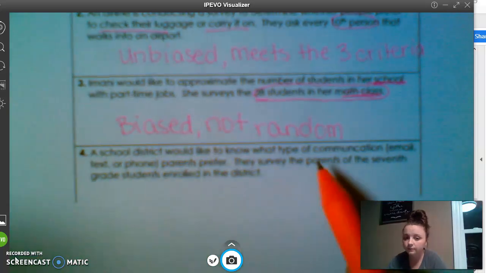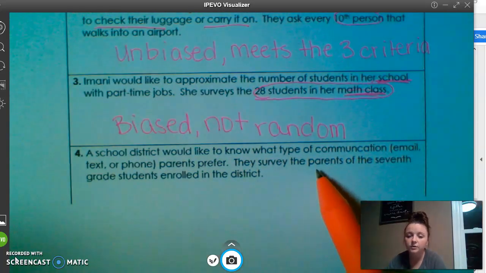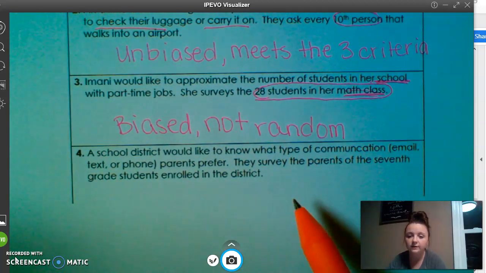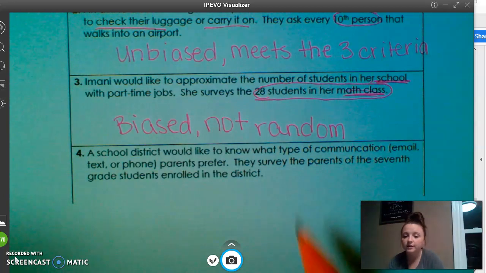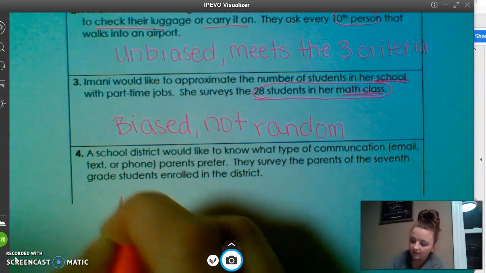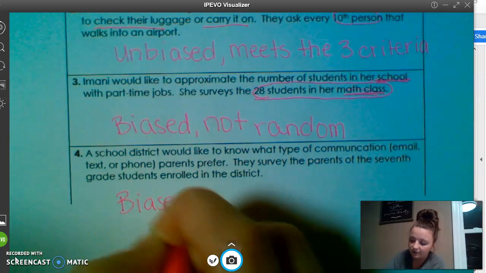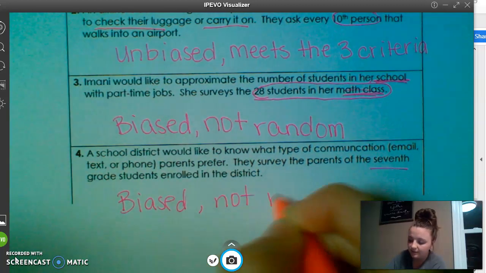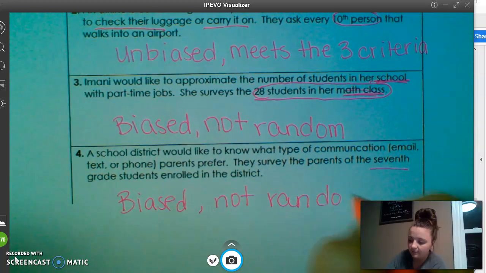That's not fair. Number 4, a school district would like to know what type of communication parents prefer. They surveyed the parents of 7th grade students enrolled in the district. Again, biased because it's only the 7th grade students. It's not random. Okay, it's not random.